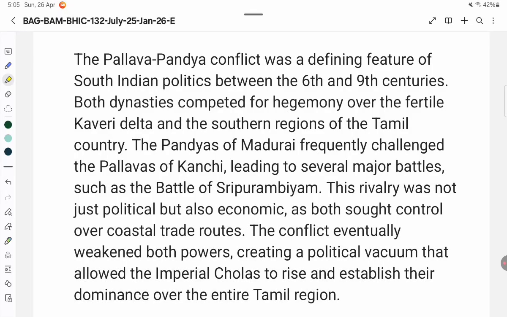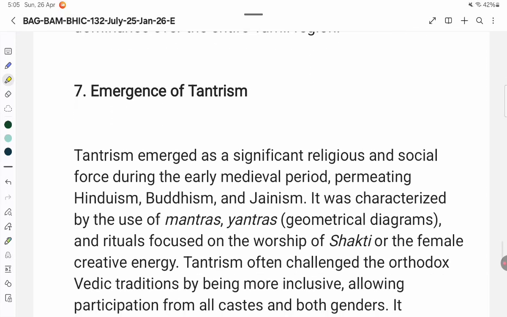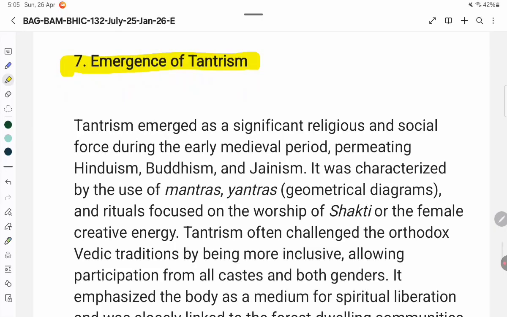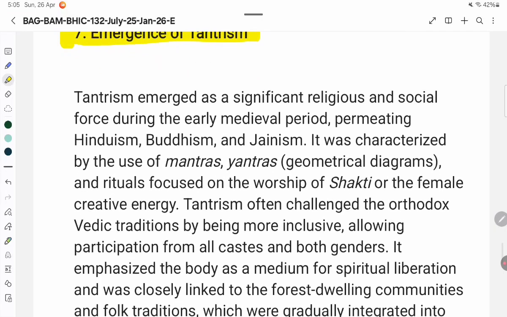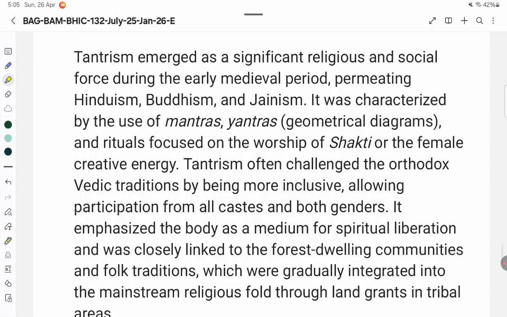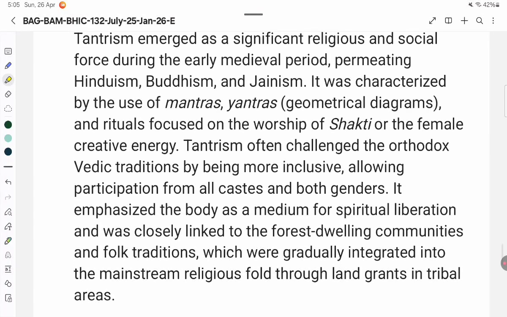7. Emergence of Tantrism. Tantrism emerged as a significant religious and social force during the early medieval period, permeating Hinduism, Buddhism, and Jainism. It was characterized by the use of mantras, yantras, geometrical diagrams, and rituals focused on the worship of Shakti or the female creative energy.